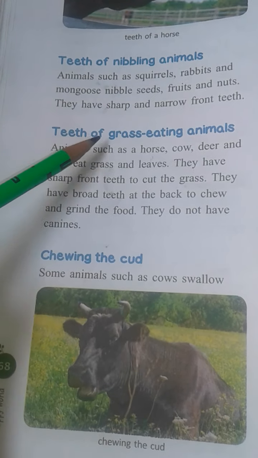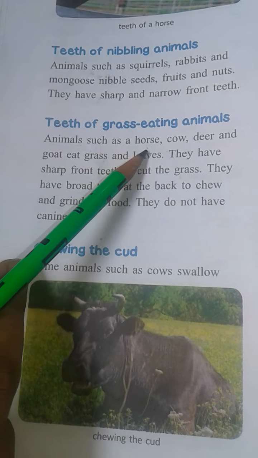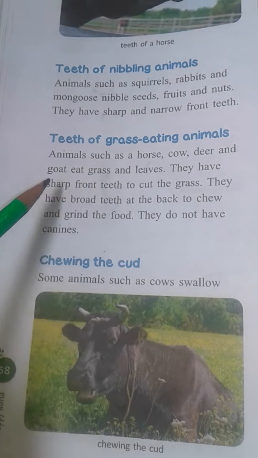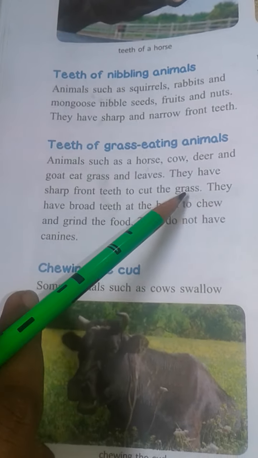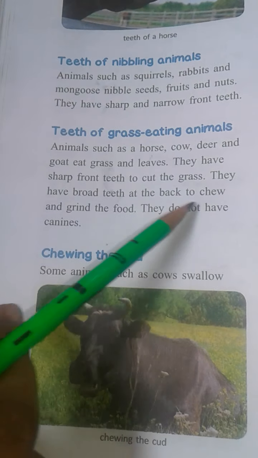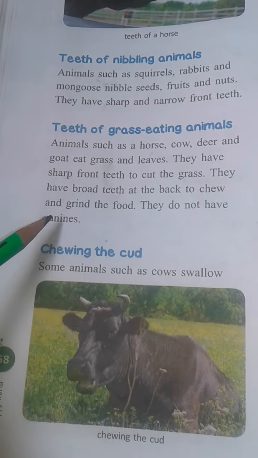Next are the teeth of grass-eating animals. Animals such as a horse, cow, deer, and goat eat grass and leaves. They have sharp front teeth to cut the grass. They have broad teeth at the back to chew and grind the food. They do not have canines.